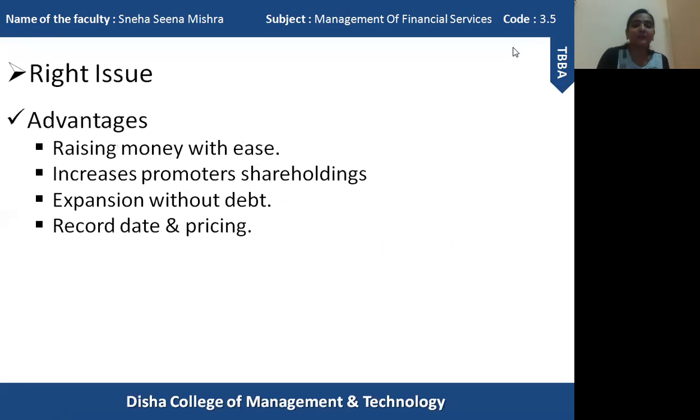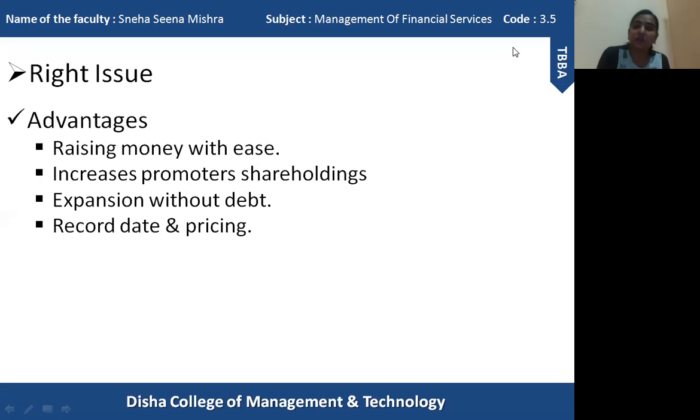Now I am going to explain the advantages of the right issue. What are the basic advantages? The first one is raising money with ease. First of all, it does not involve the kind of process that a public issue does, because if shares are issued to the existing shareholders, it becomes an internal matter.